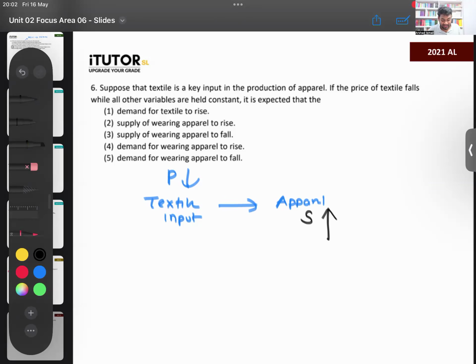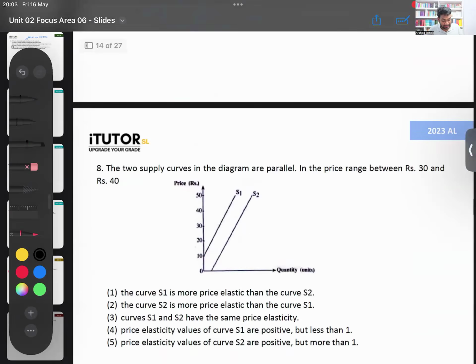So which one talks about an increase of supply? It's not the demand, it's the supply. Supply of wearing apparel to increase. See, it's the same thing, but what did they do now? Instead of directly telling us the price of inputs is falling, they are saying this is the input and its price is falling. Just turning the question around. Done. 2023 then.